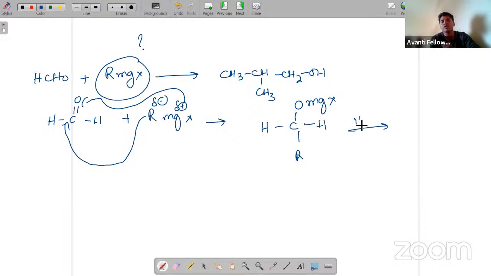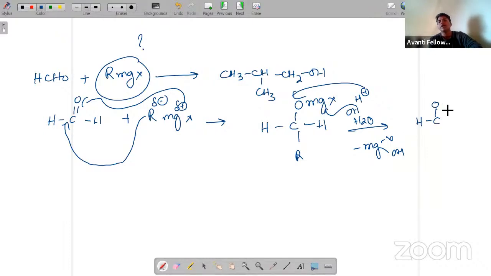Further, upon hydrolysis, MgX and OH are released, H plus goes on the oxygen and OH minus goes on MgX. Now your end product will be H, C, OH, with H and R. So it is pretty clear that it is RCH2OH. Very simple.